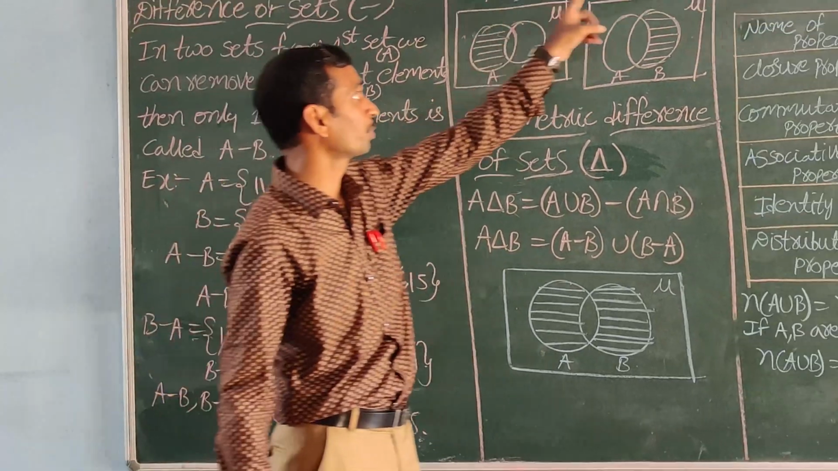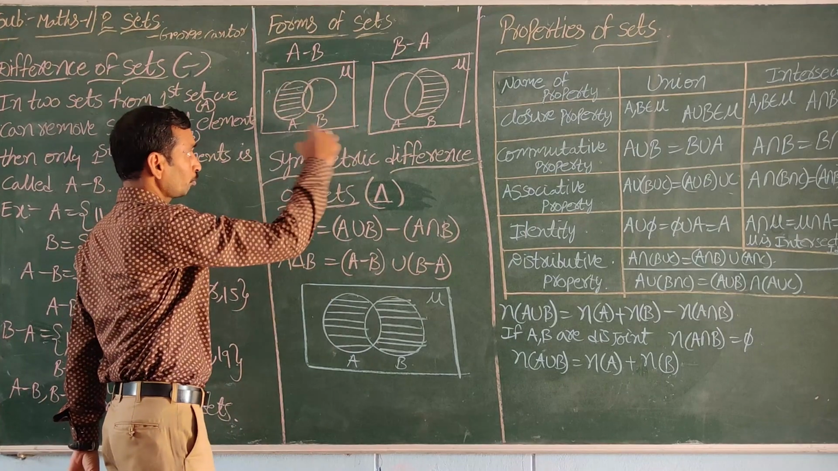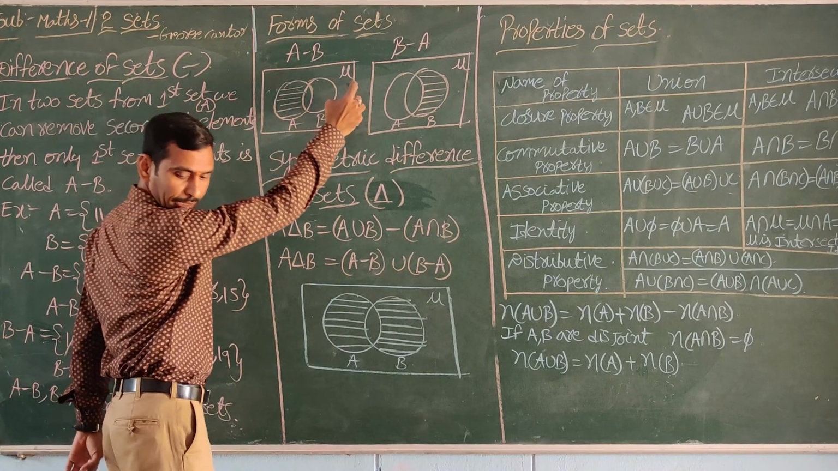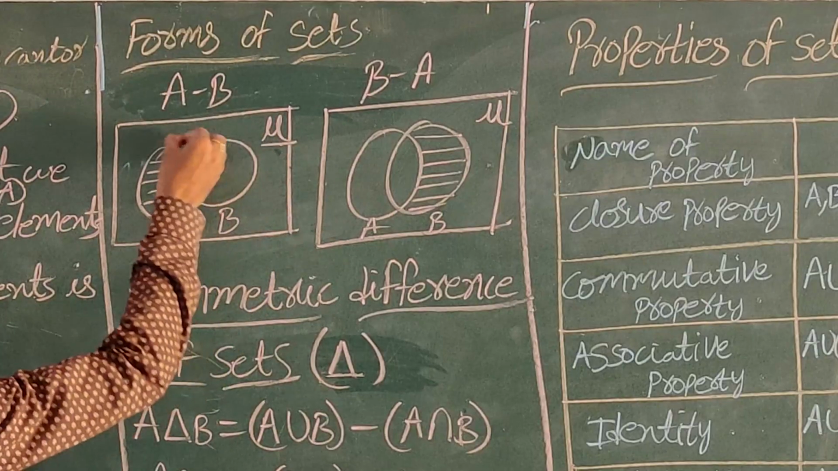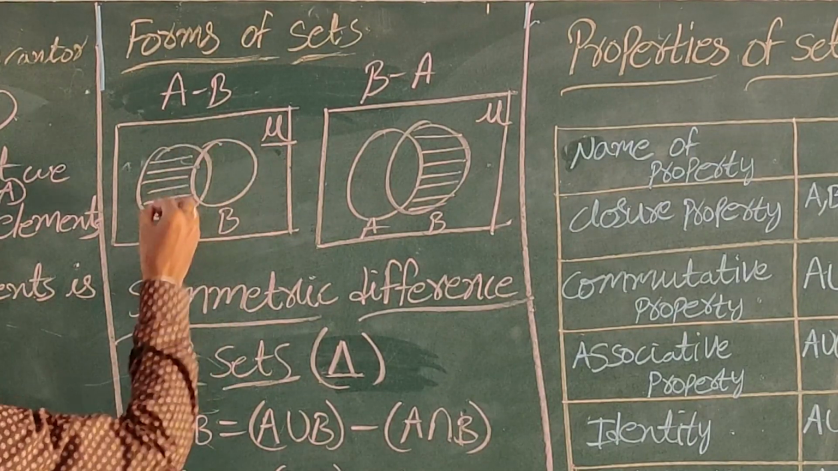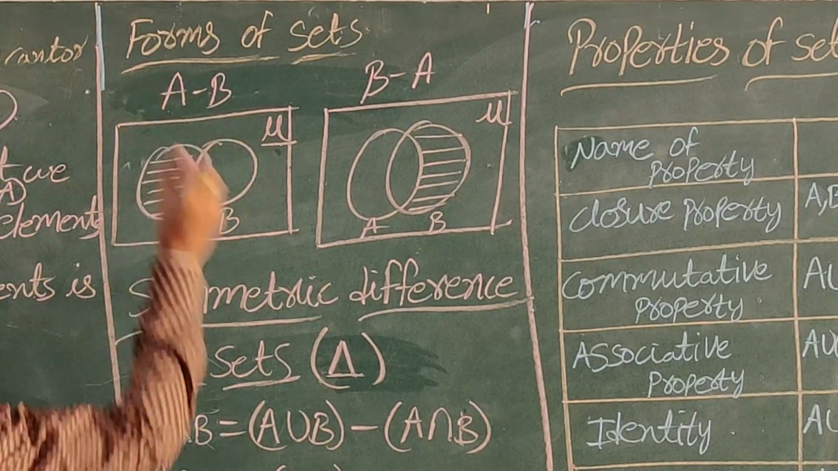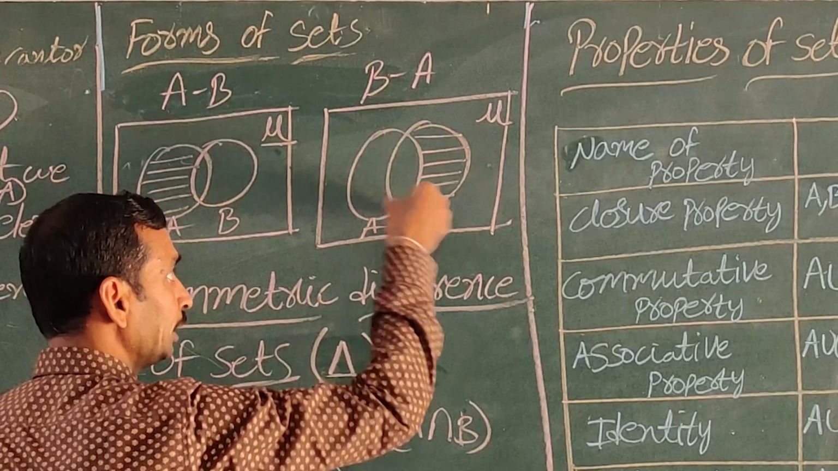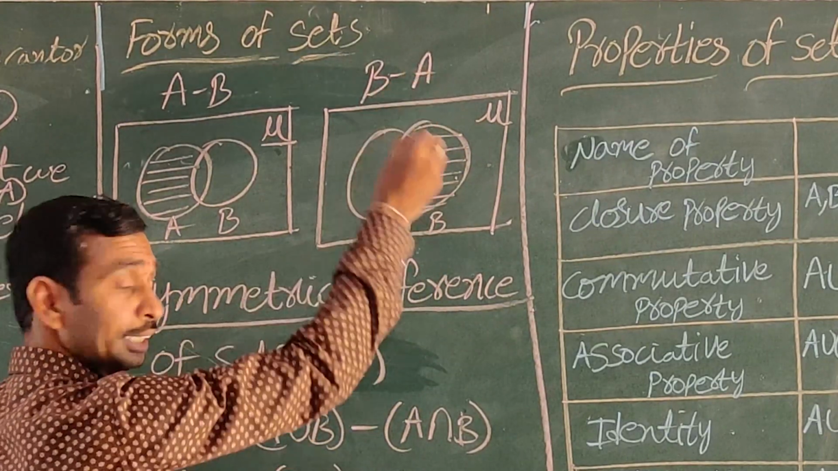Next, Venn diagram. A minus B, B minus A. First we draw the rectangle, the universal set. The universal set is denoted by mu. First circle A, second circle B. We shade only A. Only A is called A minus B. Next we draw two circles. Now we shade only B, that is called B minus A.